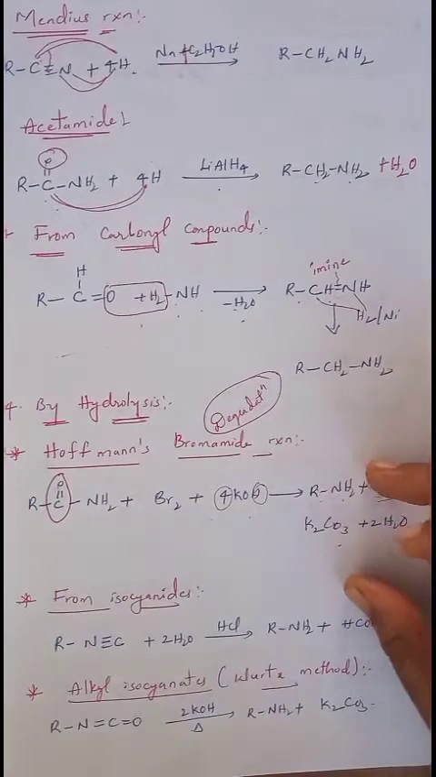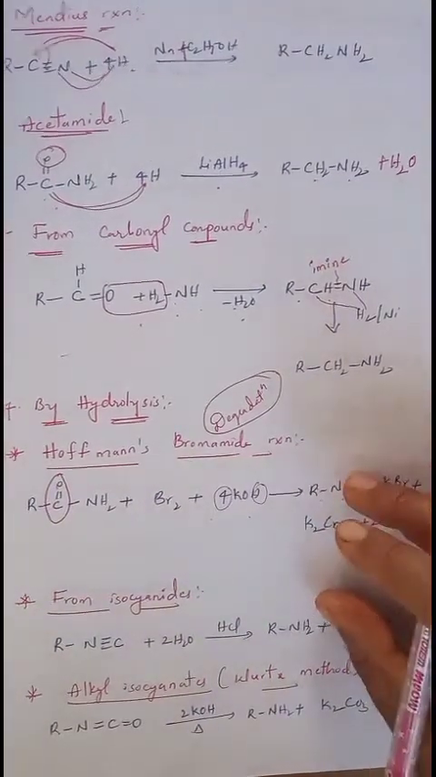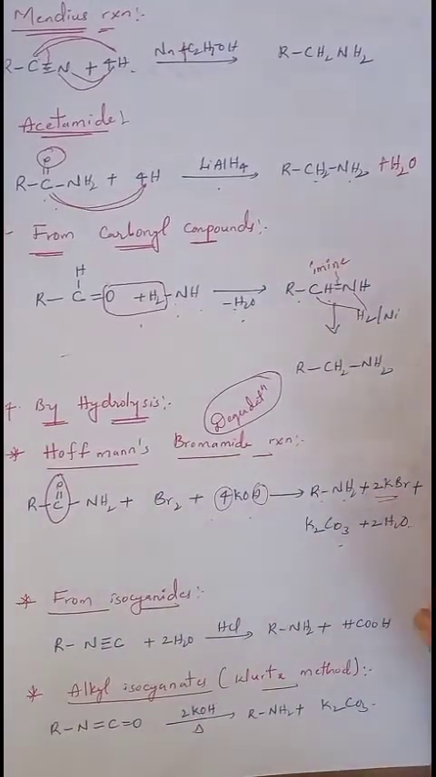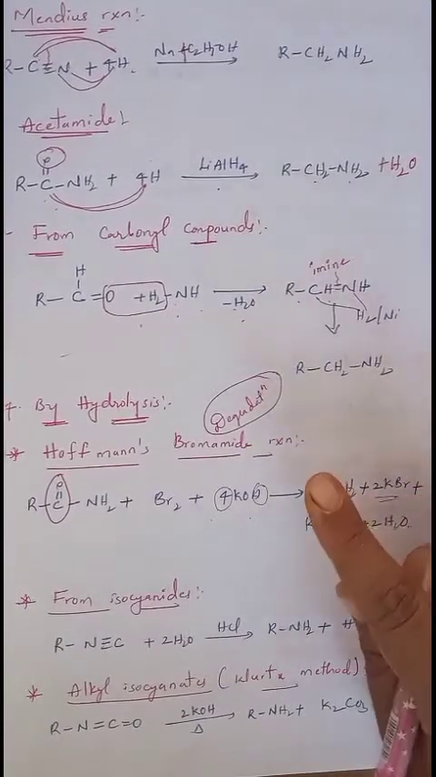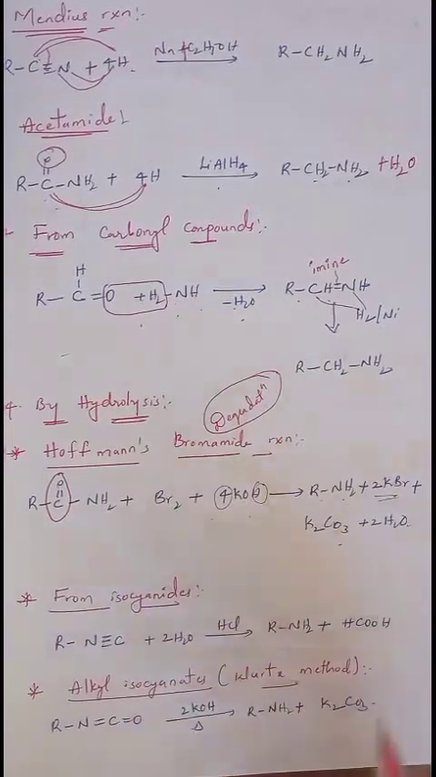Okay, so that is about Hofmann's bromamide reaction, which is a very important one. In this case we can prepare a primary amine which contains one less carbon atom than the reactant we have taken. Now we'll move on to the next one.